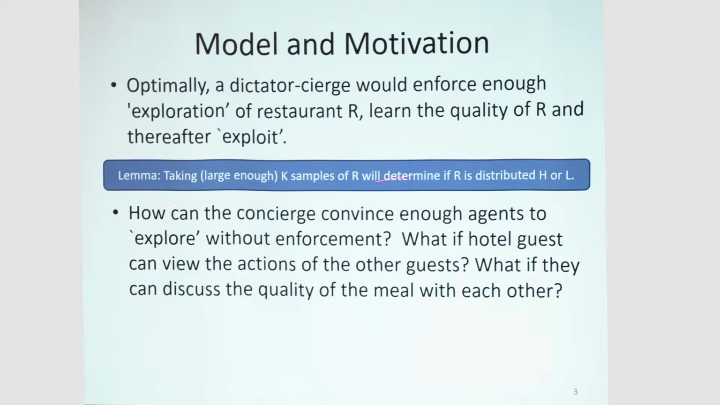Okay, but since France is not a dictator, we cannot enforce agents to do what we would like them to do. We shall convince them that it's in their best interest to do so. So how can we get enough agents to explore, knowing that the agents can also talk to the previous one, about both the action and the reward? So how can we convince them to explore anyway?